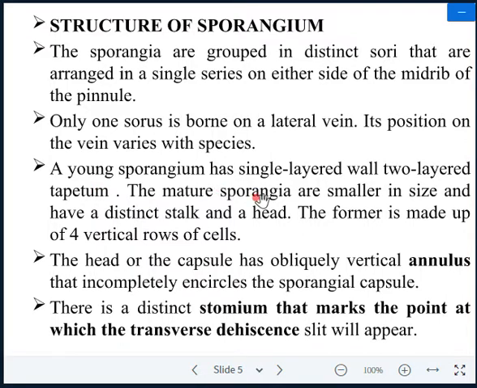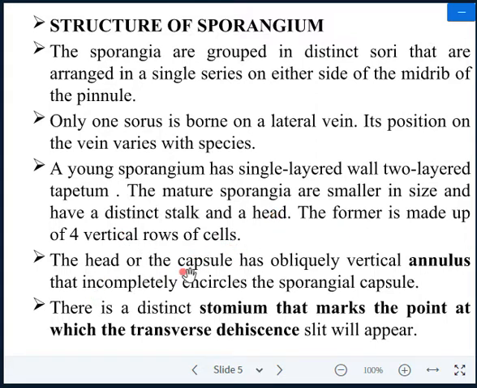The mature sporangia are smaller in size and have a very clear stalk and head. So if you are talking about the sporangium of division Pterophyta, it is very advanced. The sporangium is so complex in the Pterophyta, because the sporangium in some higher pteridophytes has a very clear stalk and head. The stalk is made of 4 vertical row cells.